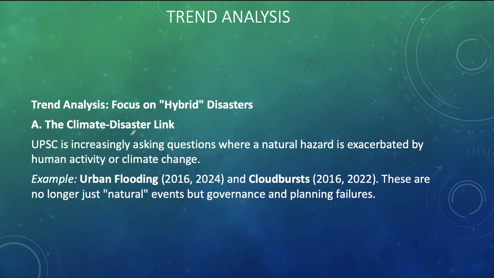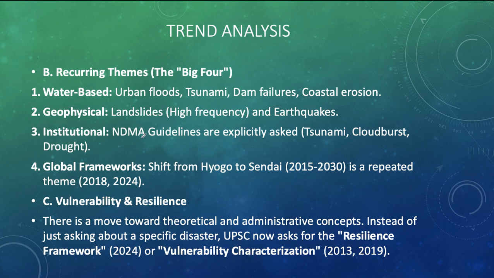Climate-disaster link: UPSC is increasingly asking questions, students, related to natural hazards which are actually caused by human activity, that is anthropogenic factors, like urban flooding and cloudburst. These are very important topics we need to prepare. Another important recurring theme is water-based disasters like urban floods, tsunami, dam failure, and coastal erosion. Regarding this, sometimes questions are asked. Geophysical, especially related to landslides and earthquakes.